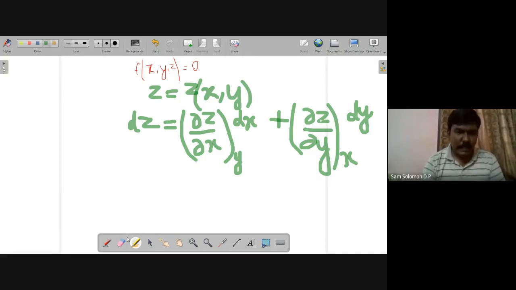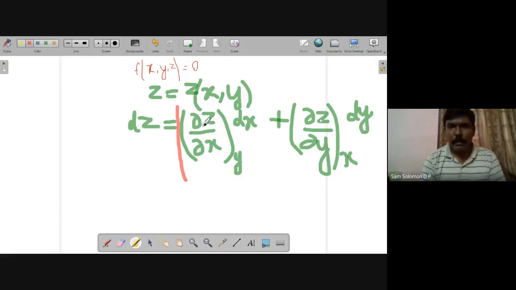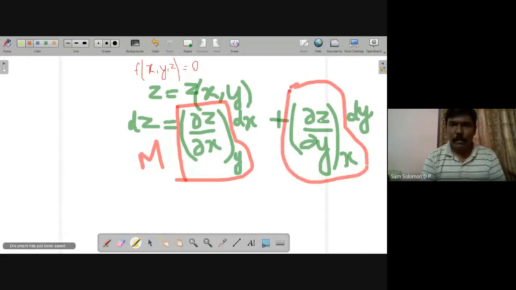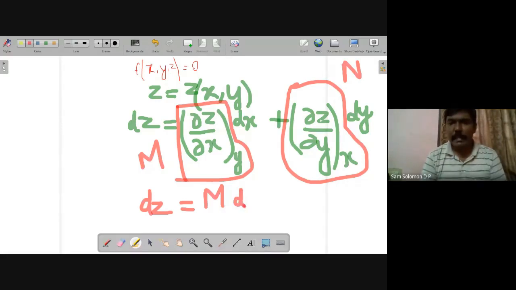Now what I do is this term, partial z by partial x at constant y, I replace with M. And this term I replace with N. So what we have is dz is equal to M dx plus N dy.